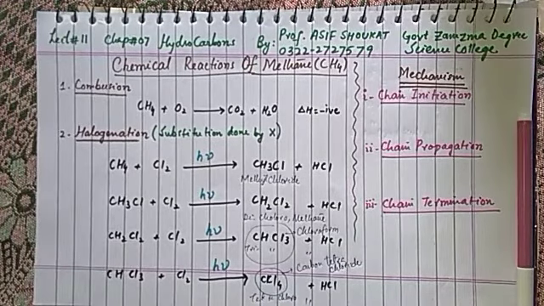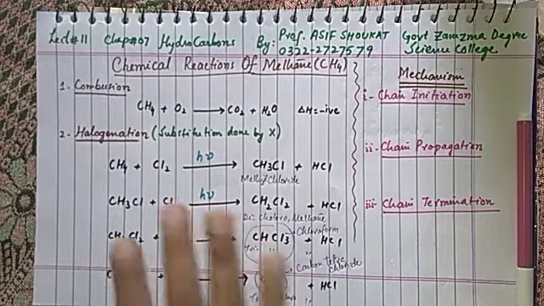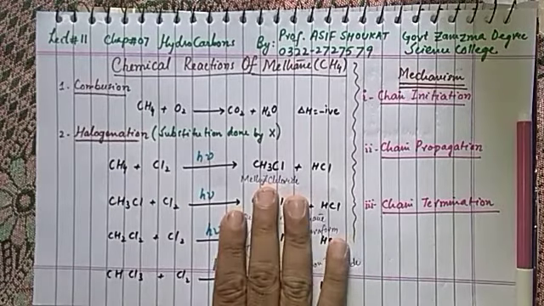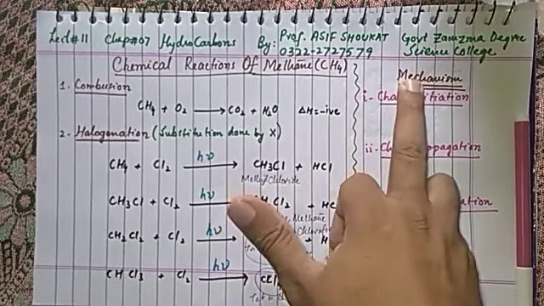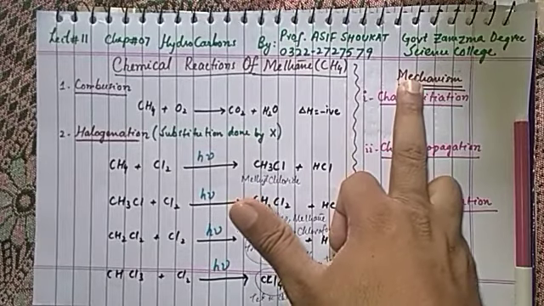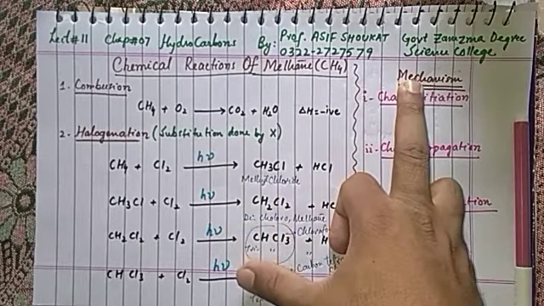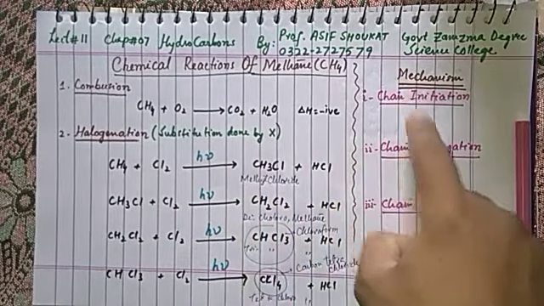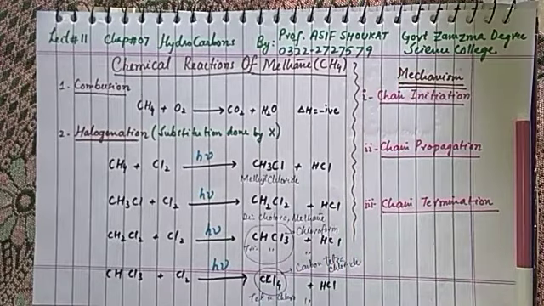Students, in your exam, the mechanism of halogenation in methane is often required. How do all these 4 steps continue? This mechanism will explain. First of all, remember, the mechanism of halogenation in methane consists of 3 steps. Start memorizing these 3 names.